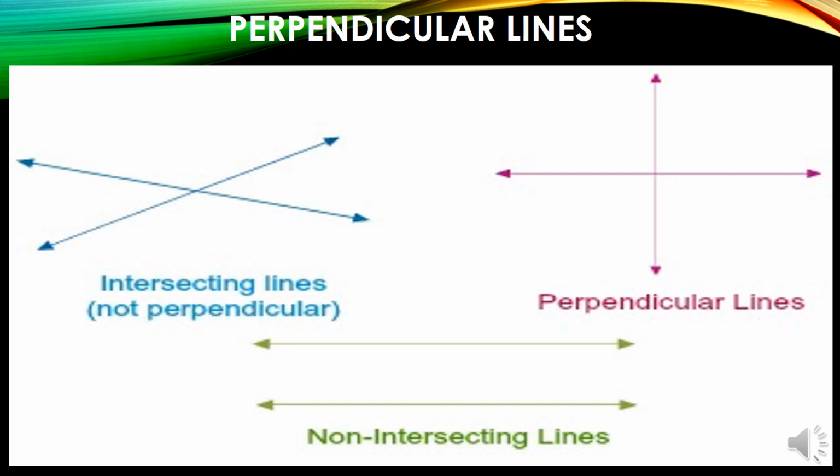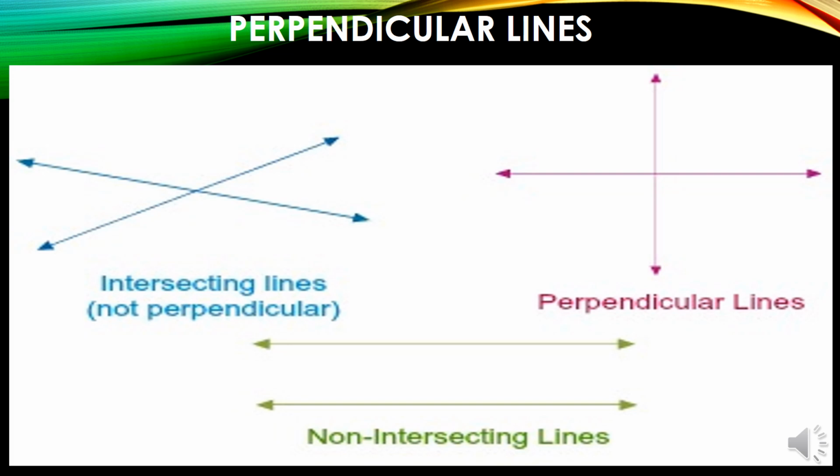Now let's talk about the second, the purple lines, where they are perpendicular lines. Here they are perpendicular lines because they are crossing each other, but they are making a right angle, that means a 90-degree angle, so they are perpendicular lines.